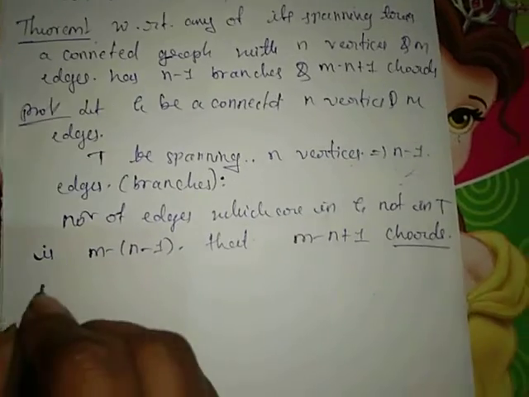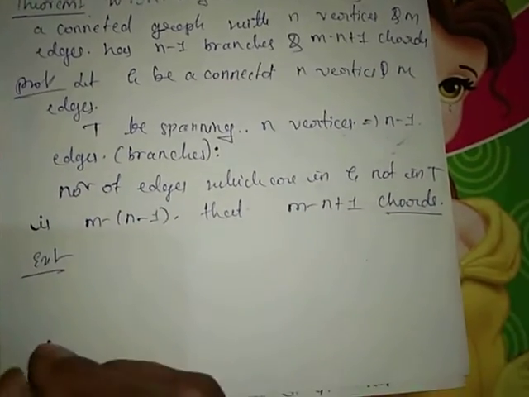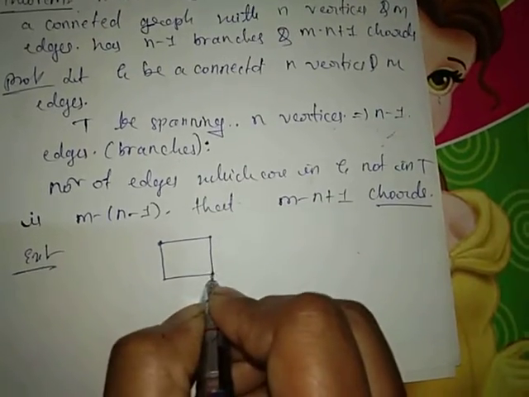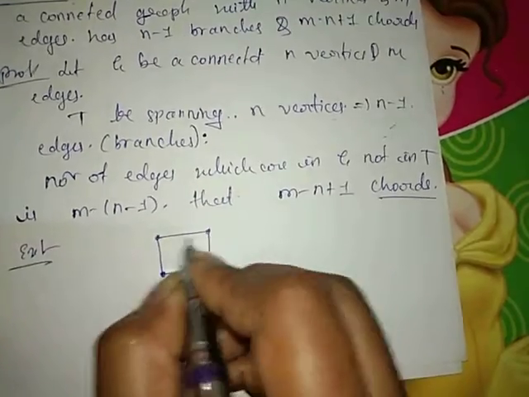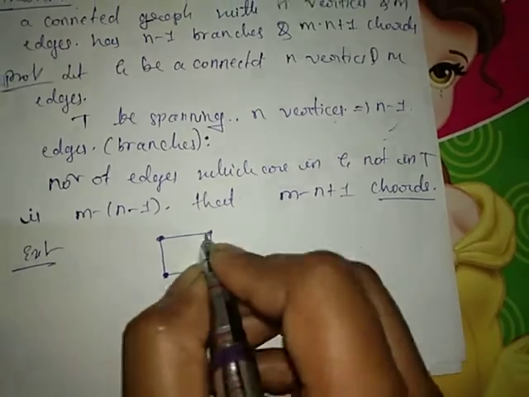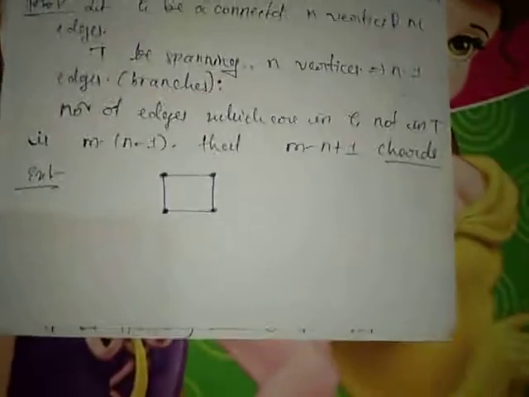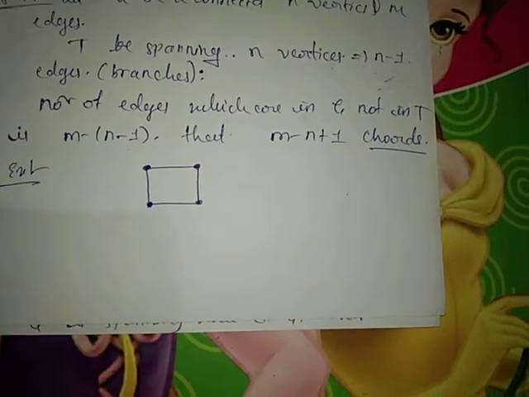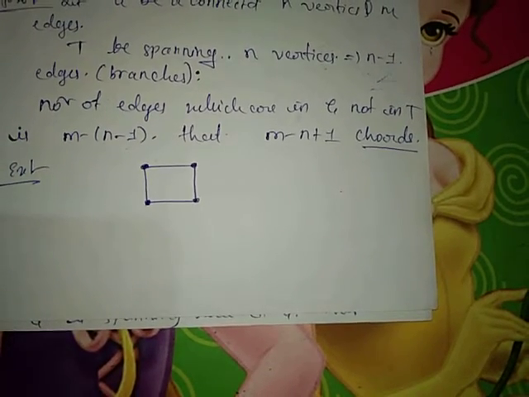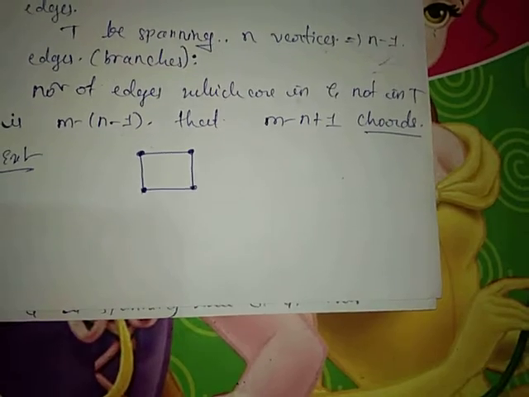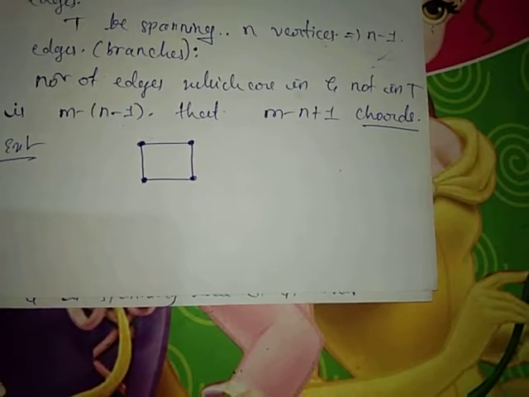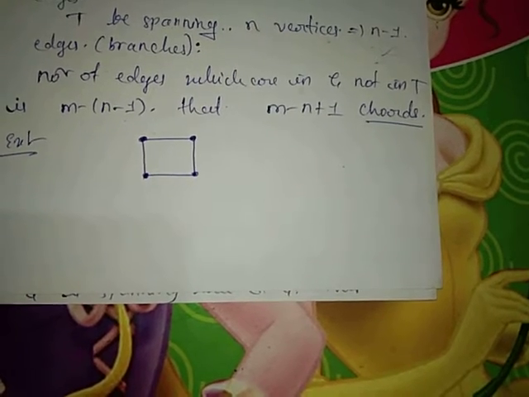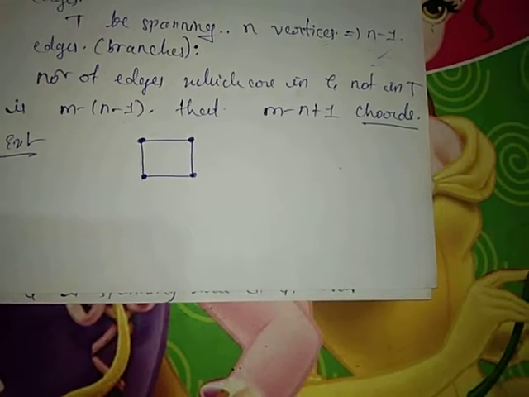So come to the example here. For this graph, with these 4 vertices, we have to find all possible spanning trees. A spanning tree of the given graph must be a subgraph, it should be a tree, and it must contain all the vertices of the graph.